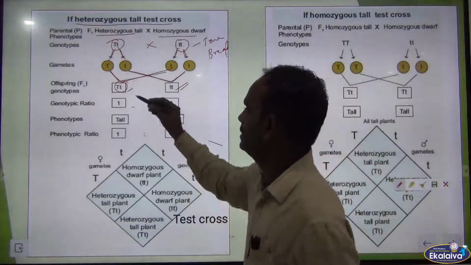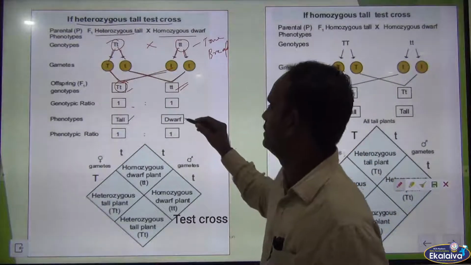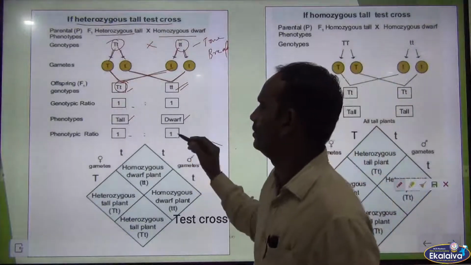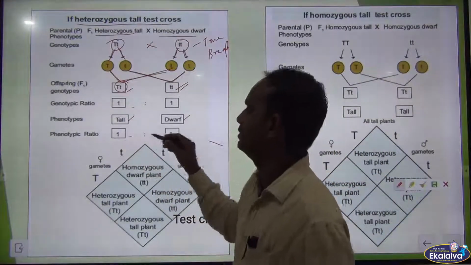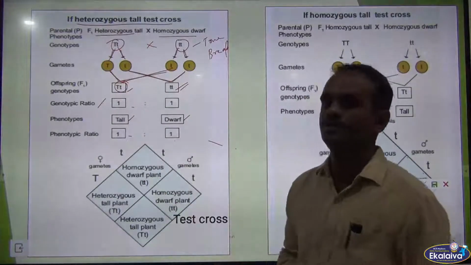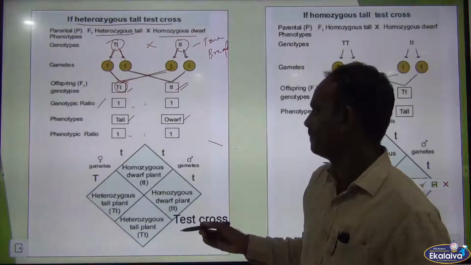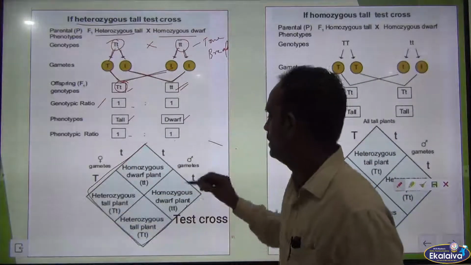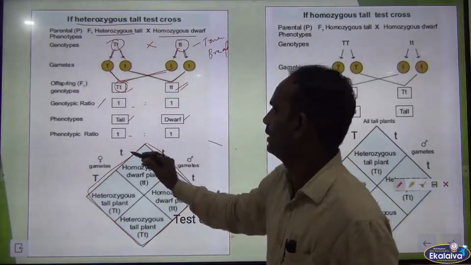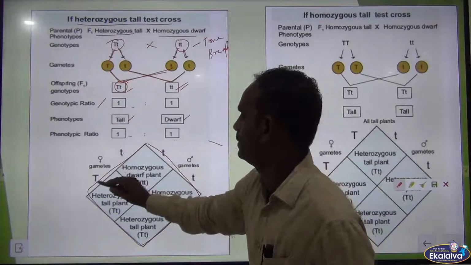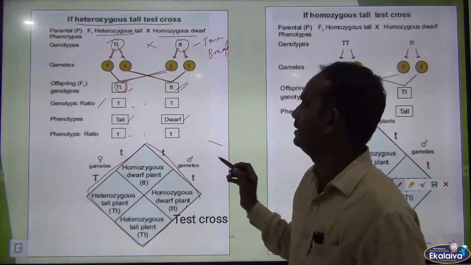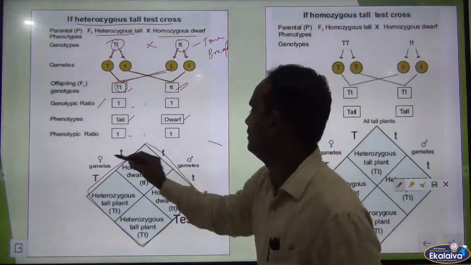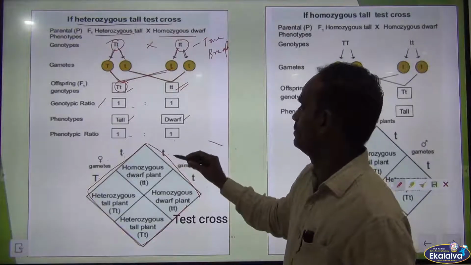The phenotype is heterozygous tall and homozygous dwarf, 50-50. So phenotypic ratio is also 1:1. The genotypic ratio is also 1:1. See here, this is called Punnett square, capital T small t, capital T small t and small t small t. See here, heterozygous tall, capital T small t, female crossed with small t small t.